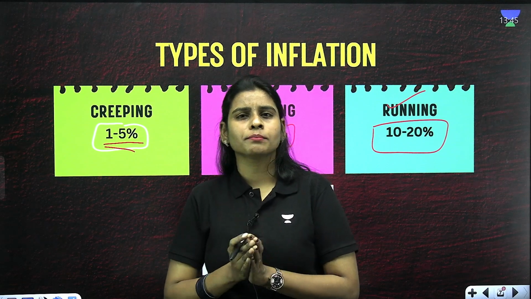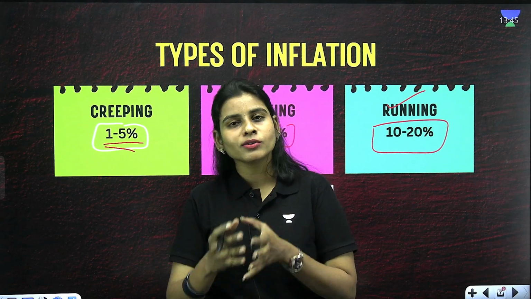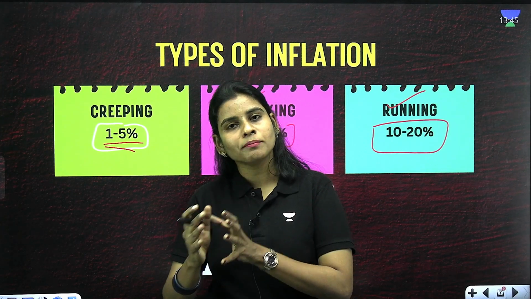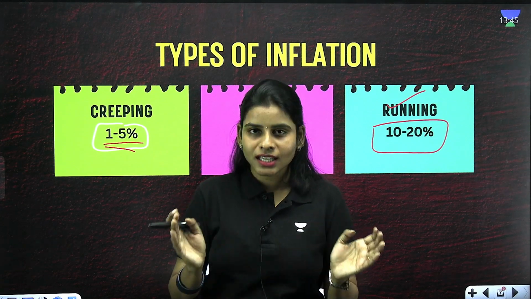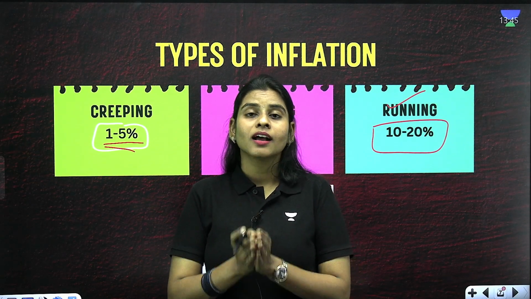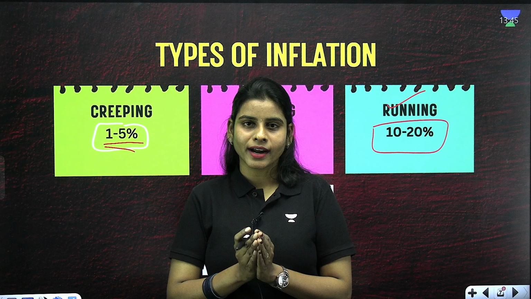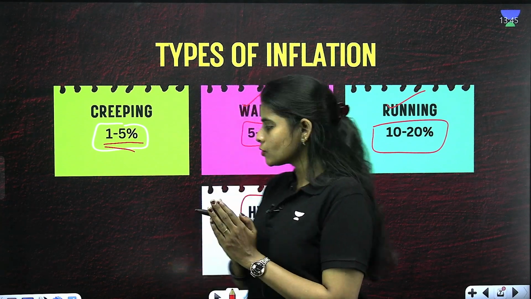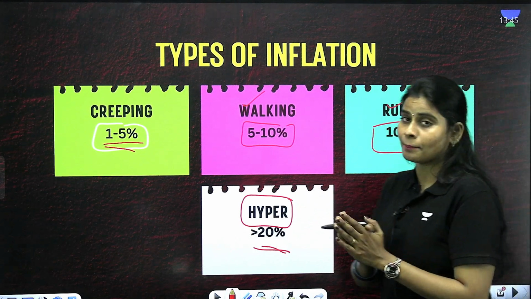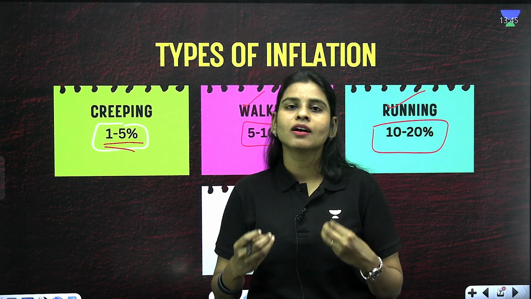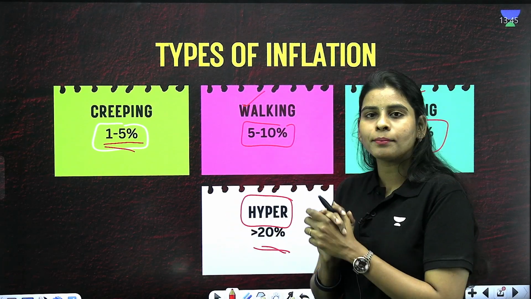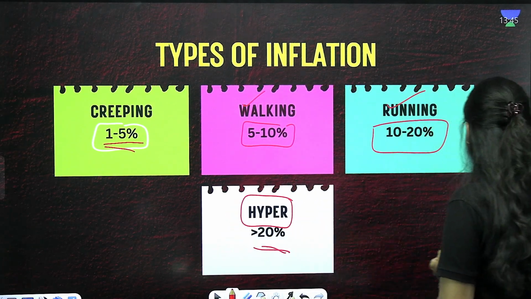It will also impact your investments, your growth, and other economic indicators like employment, everything. That is why we say inflation is good, but provided it is moderate. Clear? Whenever hyper or running inflation happens, all these consequences which I mentioned are bound to occur. This is all about the types of inflation.